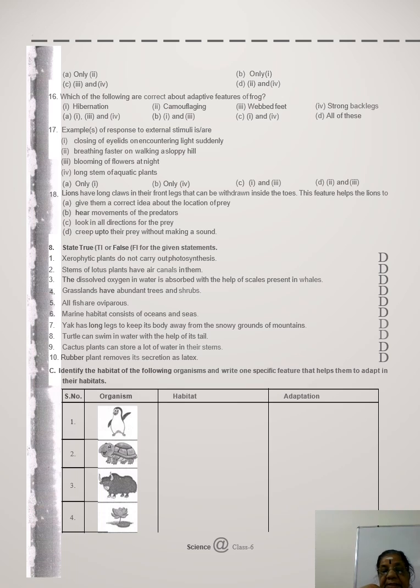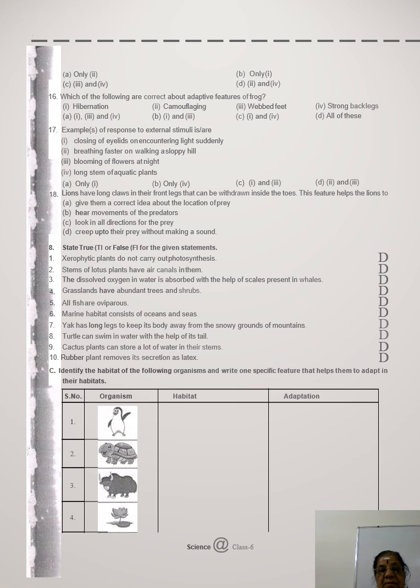Then second one, turtle. It is aquatic and land form. Turtle, aquatic and land form. Adaptation: the hard exoskeleton, tail for swimming. It has hard exoskeleton and tail for swimming. சரியா? And then third one, the yak. It is found in mountain region and it has hairs on their body with a large chest. It has hairs on their body with a large chest.